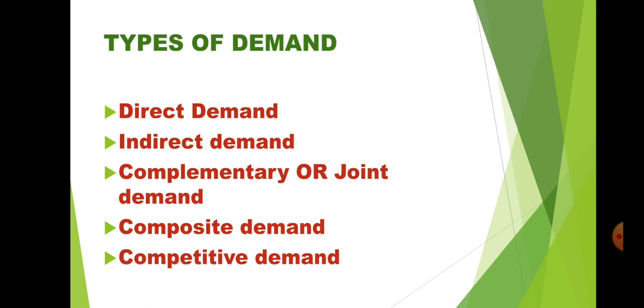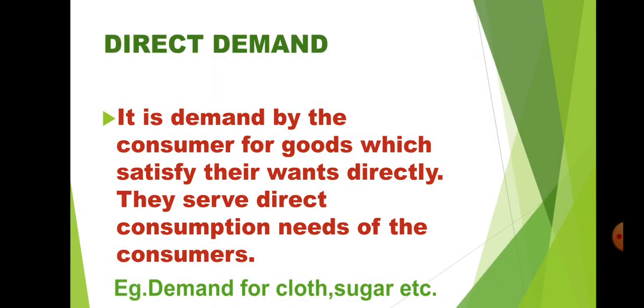So let us start with the topic types of demand. There are 5 types of demand. Number 1, direct demand. Number 2, indirect demand. Number 3, complementary or joint demand. Number 4, composite demand. And number 5, competitive demand. Now we'll discuss all these 5 types in detail one by one. In that, the very first type is direct demand.